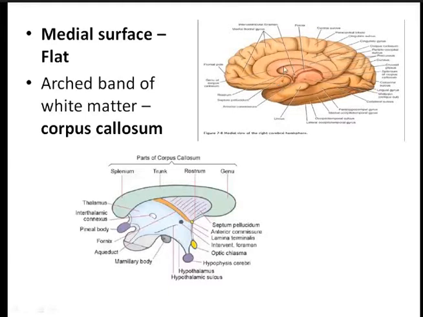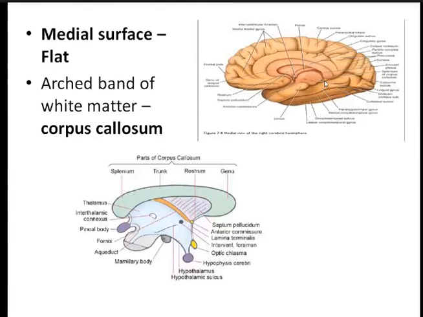Now come to the different parts. You'll read this in another class, but I'll just tell you the parts of the corpus callosum. From behind forward, this is the splenium. The next is the trunk or the body. Now this bend is the genu, and the part which lies in front of the genu is known as the rostrum. So in the medial surface you'll find the corpus callosum.